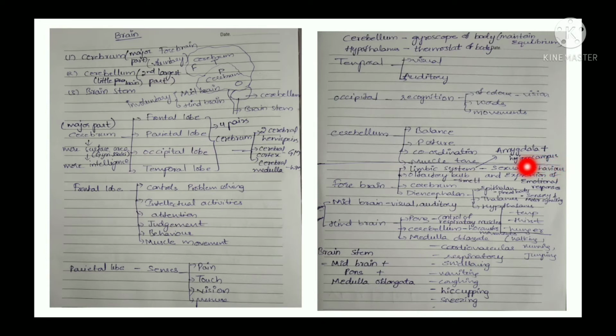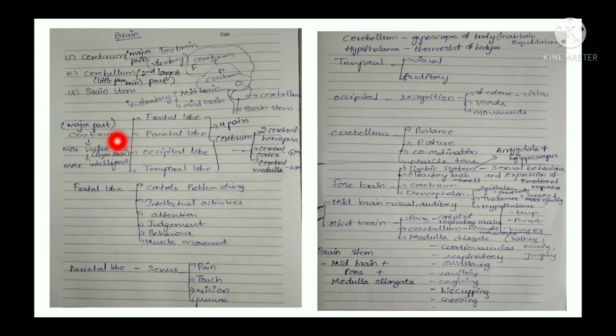So here the function is sexual behavior and expression of emotional responses. So the function of the limbic system is that it has control over expression of emotional responses and sexual behavior. And then next we come to the olfactory bulb. This part of the brain can recognize smell.